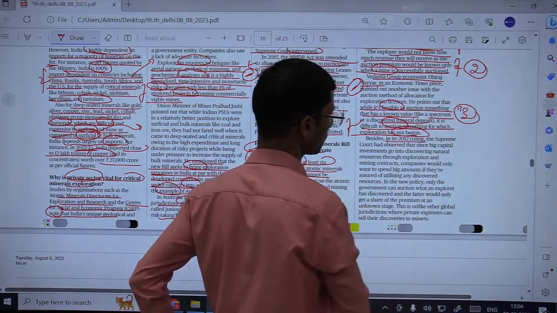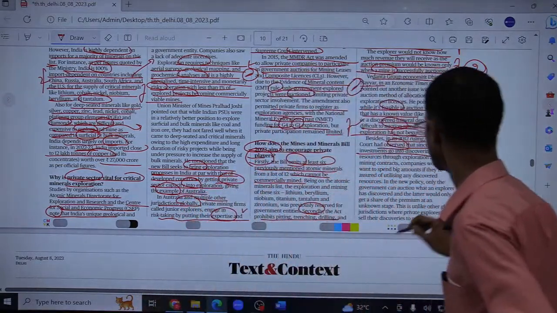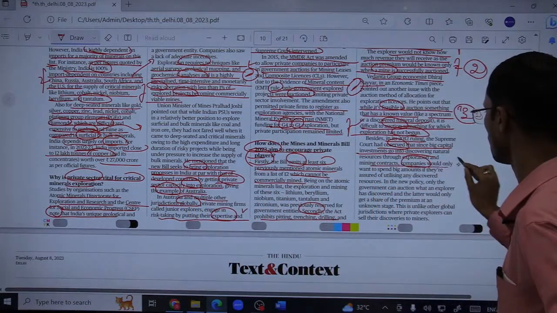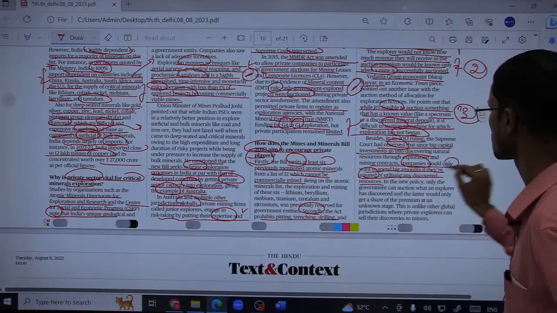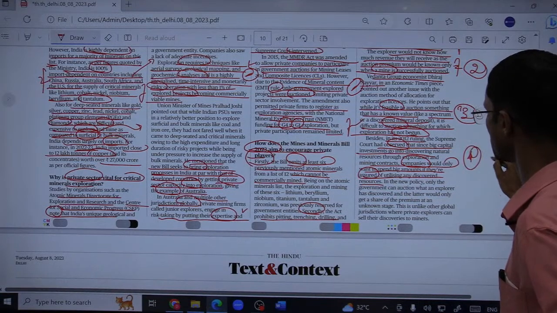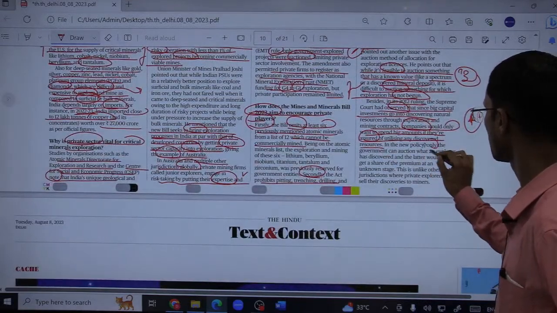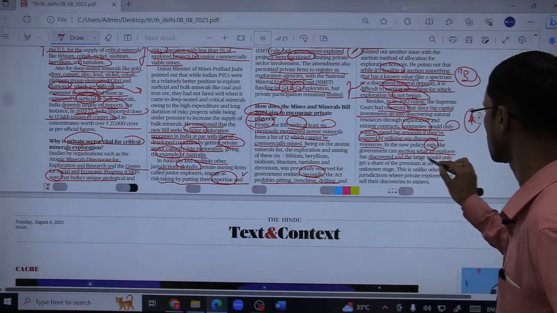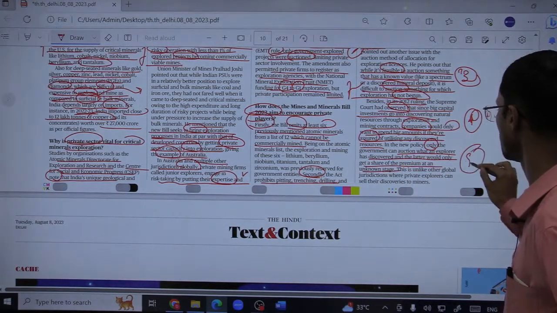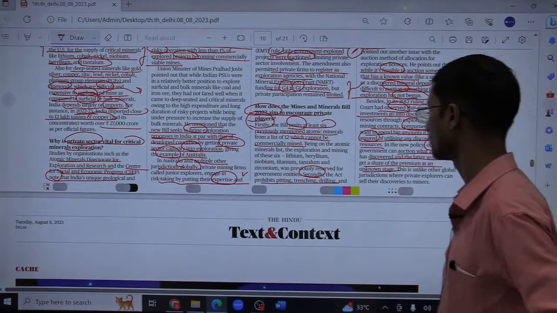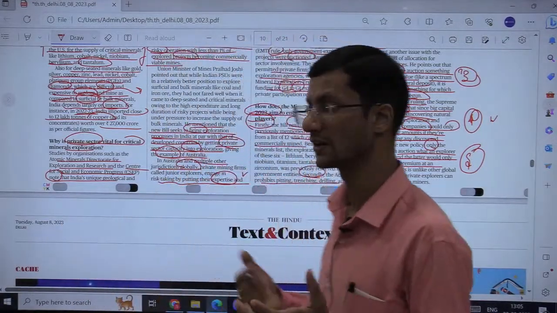Besides, in its 2012 ruling, the Supreme Court had observed that since big capital investments go into discovering natural resources through exploration and mining contracts, companies would only want to spend big amounts if they are assured of utilizing any discovered resources. So this is the fourth issue underlined by the Supreme Court. In the new policy, only the government can auction what an explorer has discovered, and the latter would only get a share of the premium at an unknown stage. Now this is the fifth issue, that only the government can auction and the discoverer will get a premium but at an unknown stage. So here also there is ambiguity.